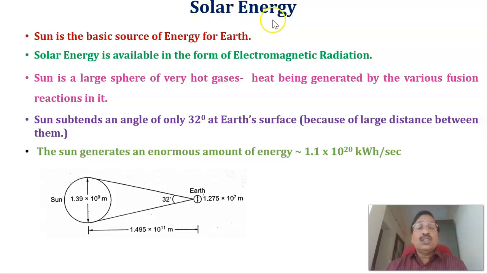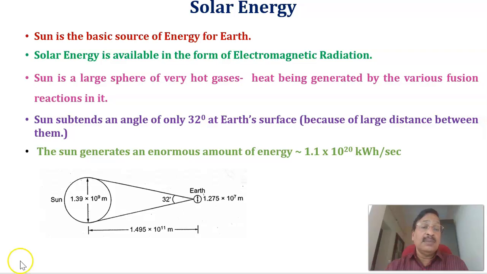Coming to solar energy, the sun is the basic source of energy for Earth. Solar energy is available in the form of electromagnetic radiation. The sun is a large sphere of very hot gases, with heat generated by various fusion reactions inside it.